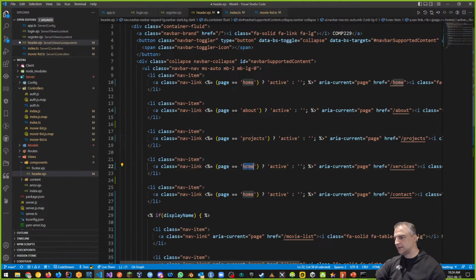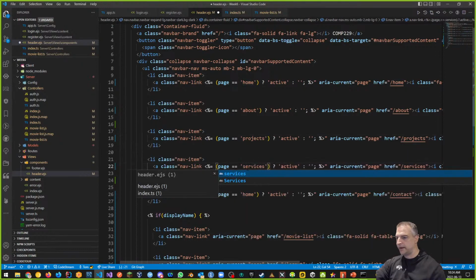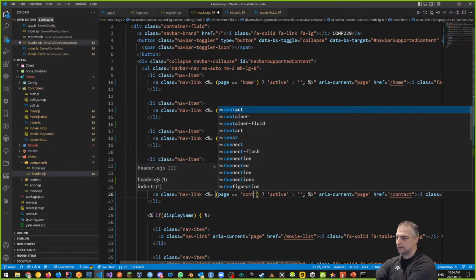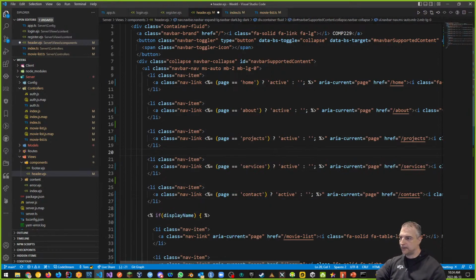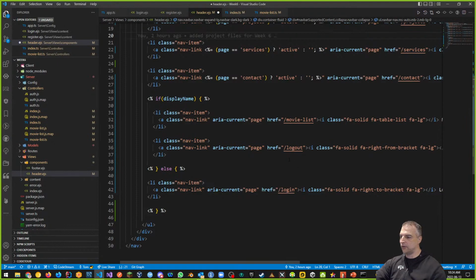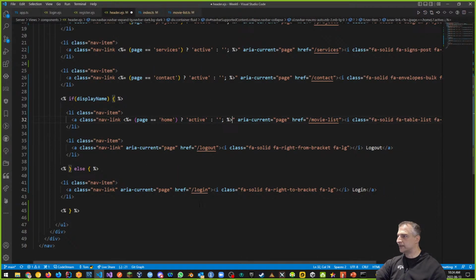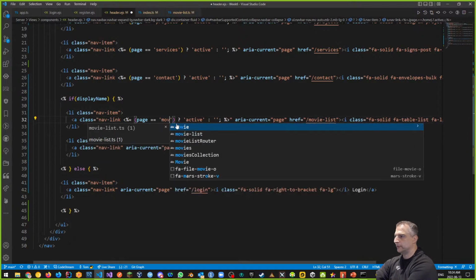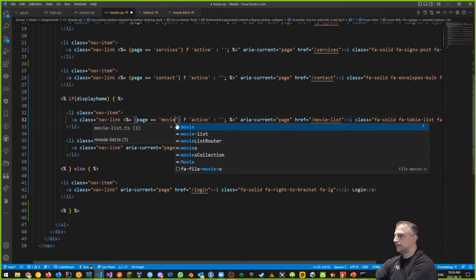And this is services. And this is contact. Right? And I can even do the ones for movie list, log out, and login. So let's do that one too. So I can say this one will be, it's a little long to see, but this one will be movie list, movie dash list.